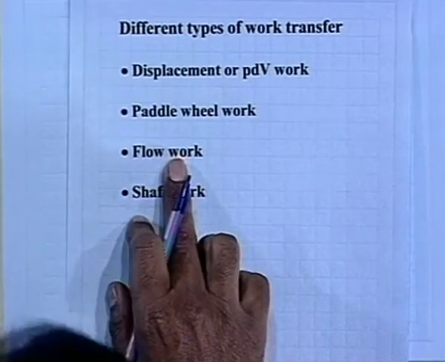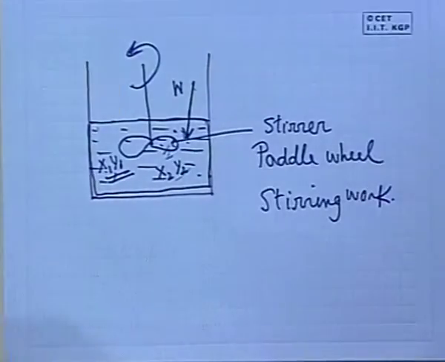Another is the flow work. Flow work probably you have already heard or already read in fluid mechanics. What is flow work? Flow work is the work required to maintain a flow. What happens when there is a continuous flow? Now you see, paddle wheel work and the PDB work pertain to closed system. Now the flow work pertains to a control volume when there is a steady flow of fluid, a steady flow of mass, a steady flow of matter coming into the system and going out of the system, the control volume.